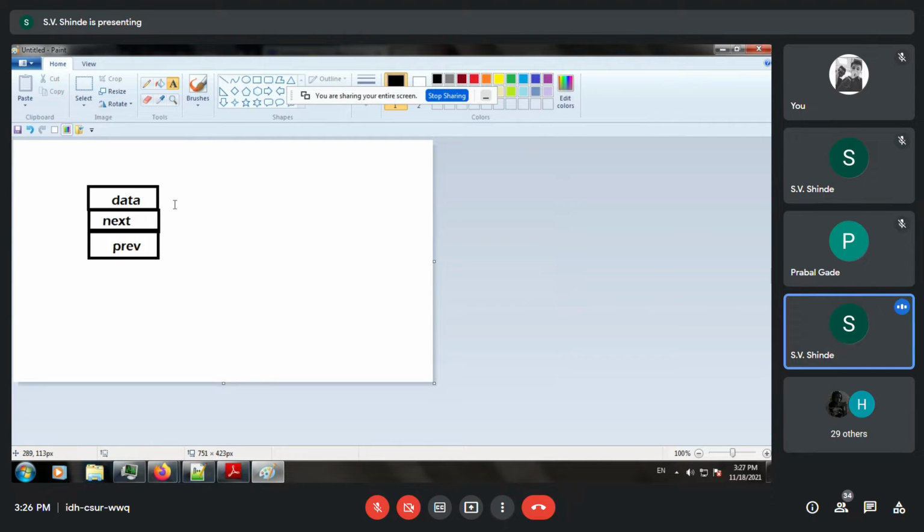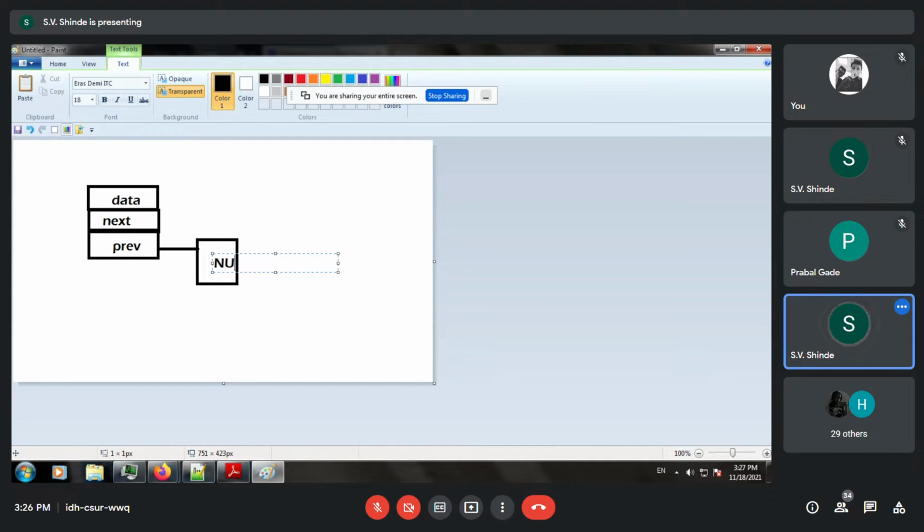Now, whenever you create a particular data member, the previous pointer must be set to null.